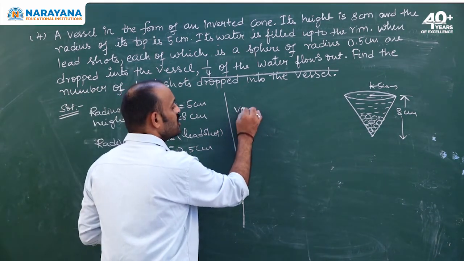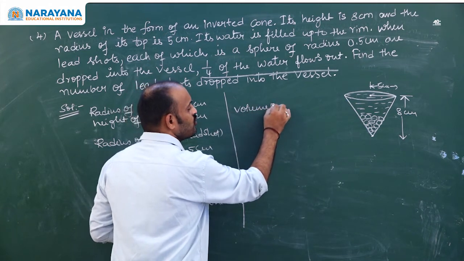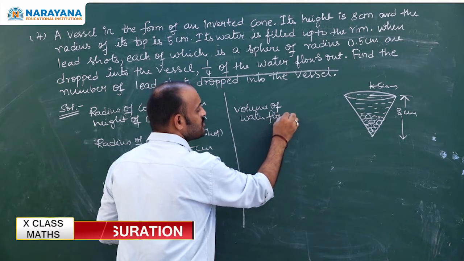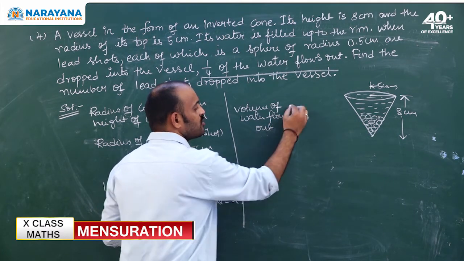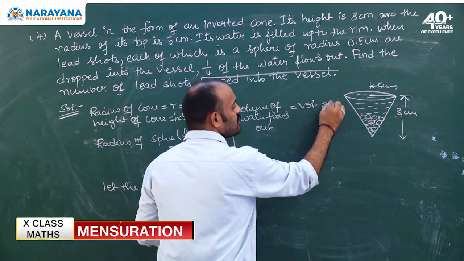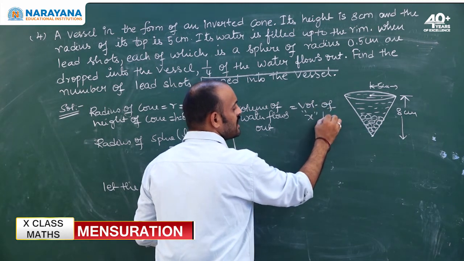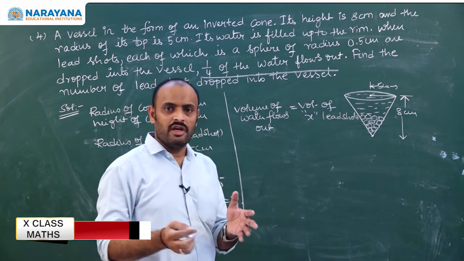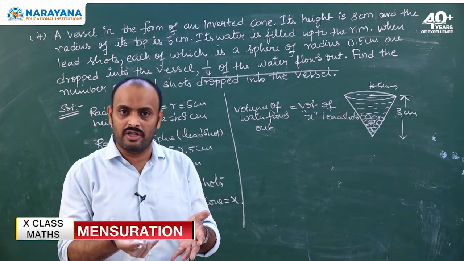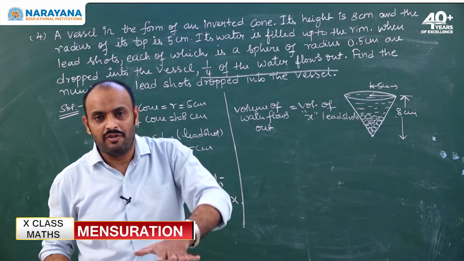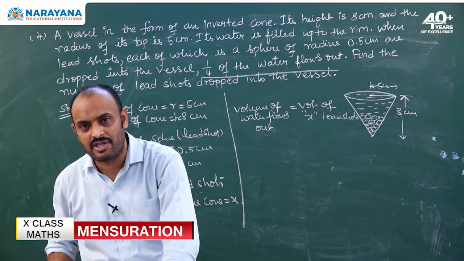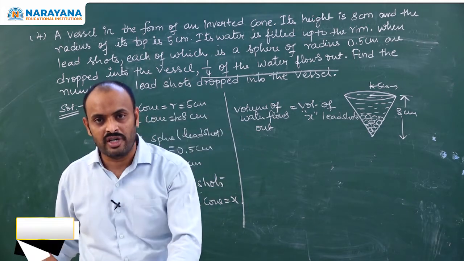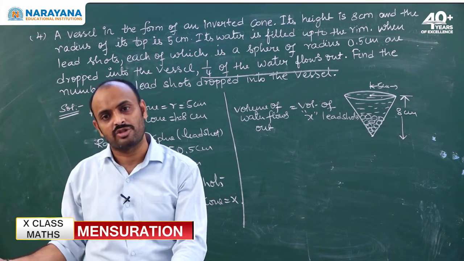So volume of water that flows out is nothing but volume of x lead shots. Because at your home, if you have a bucket full of water, if you keep your hand and keep on increasing the pressure, the water comes out; the amount of pressure you are putting in and the amount of water that comes out are the same.